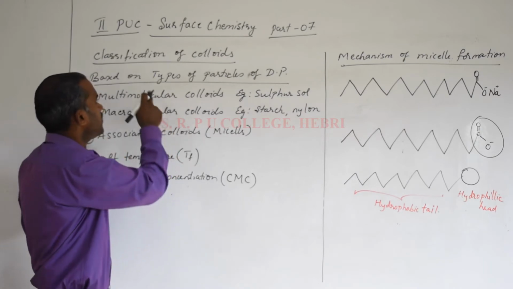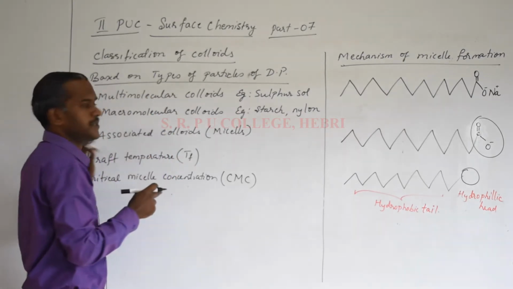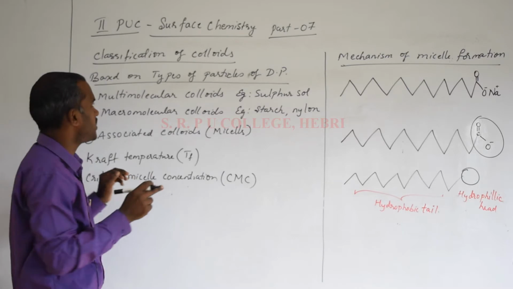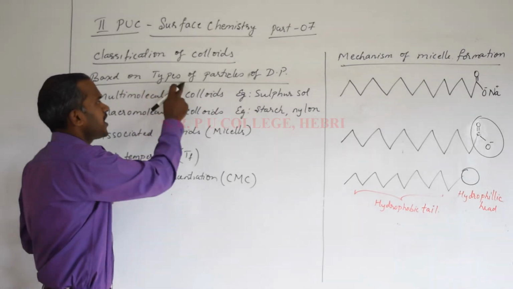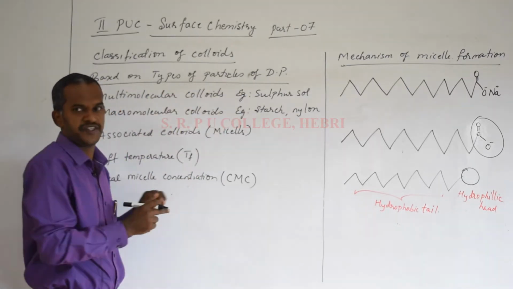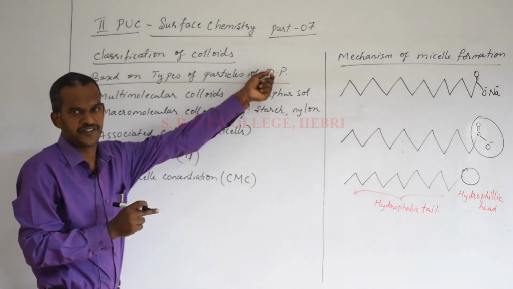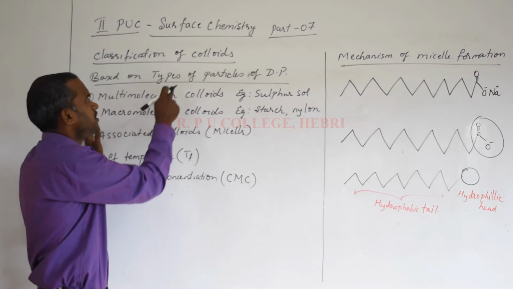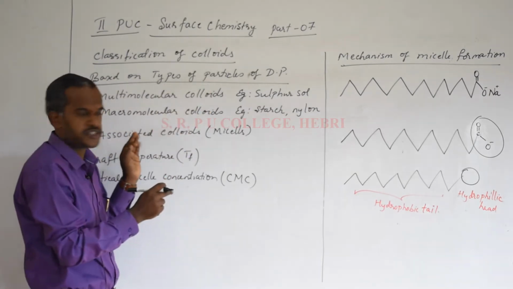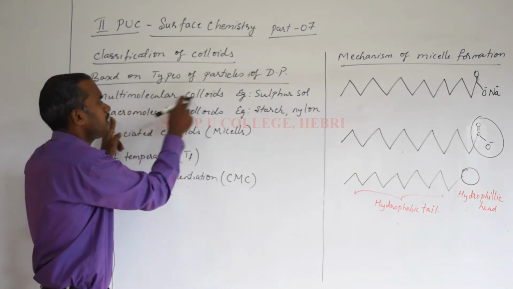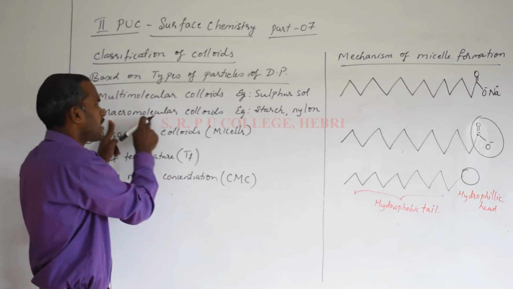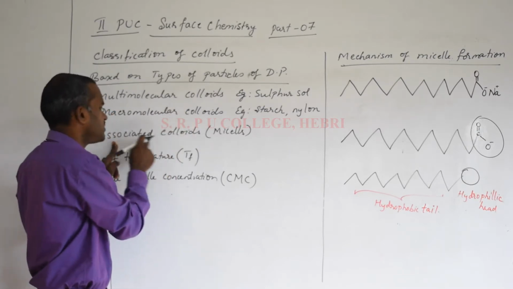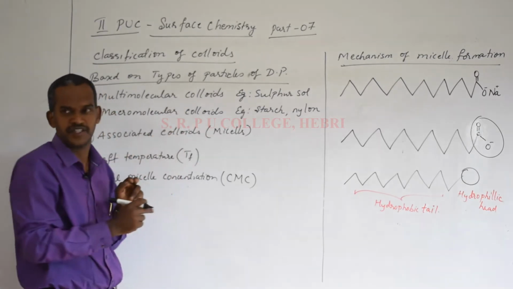Today let me continue with the third basis for the classification. Do you remember what the third basis is? I told you it is based on the types of particles of the dispersed phase. Now, there are 3 types of colloids based on the types of particles of the dispersed phase. The first one is multimolecular colloids. The second is macromolecular colloids. And the third is associated colloids, also called micelles.